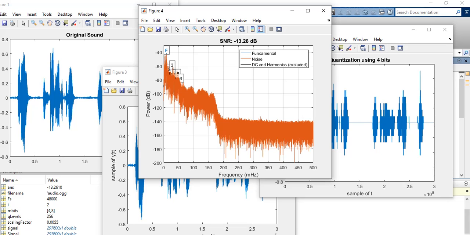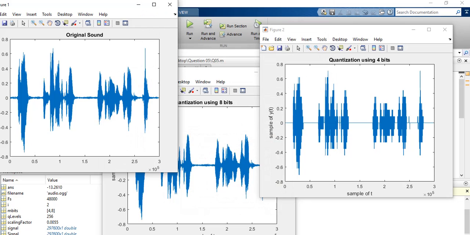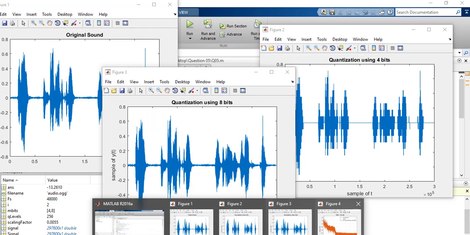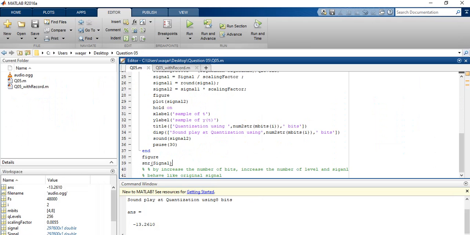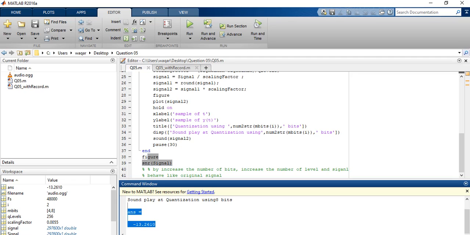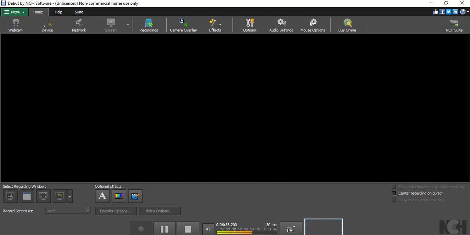Okay, we get all these plots and SNR values, signal to noise ratio. For the number of levels we can check the explanation. First we plot the original signal, then 4-bit, then 8-bit, then SNR. Okay, SNR at the end. And the SNR value is the displayed message, which shows what happened. It's automatically understandable.